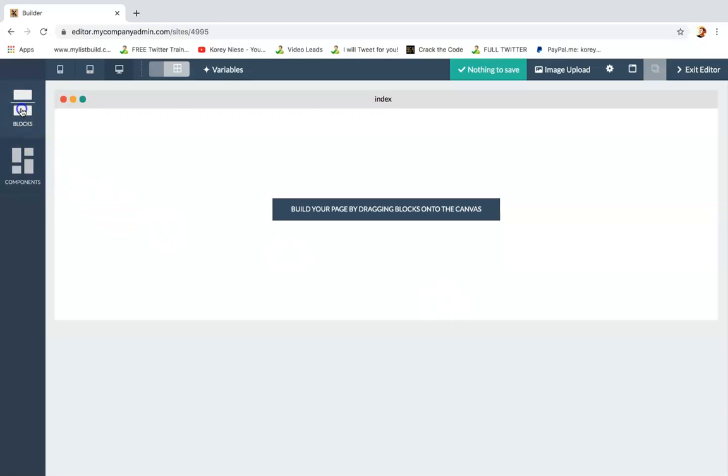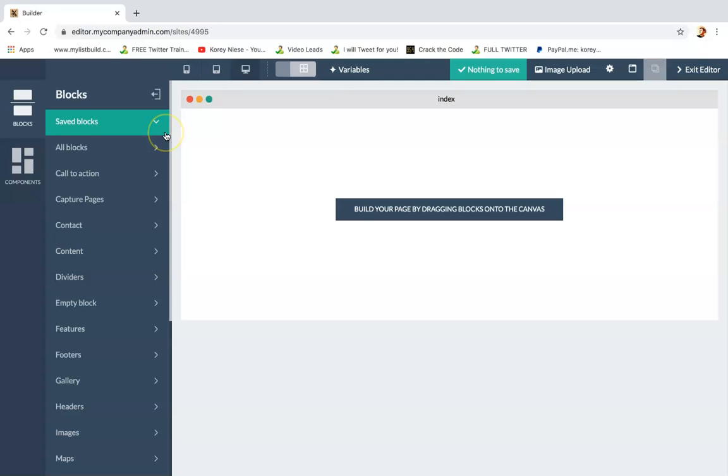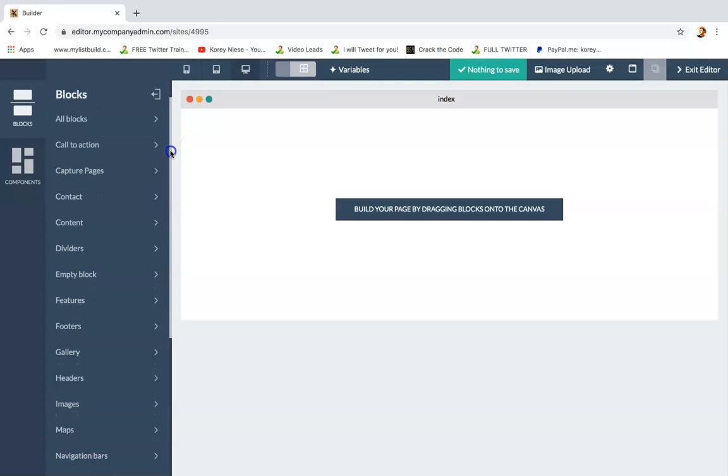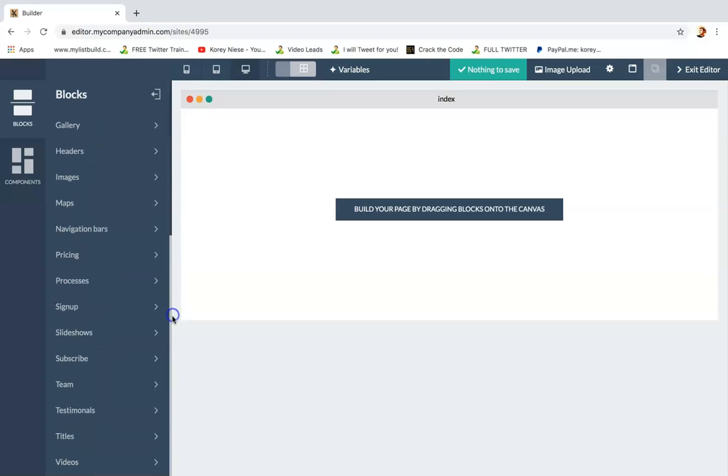Okay, so to start building your page, you basically start dragging over blocks. They give you all kinds of blocks here. I'm going to make this quick as possible.